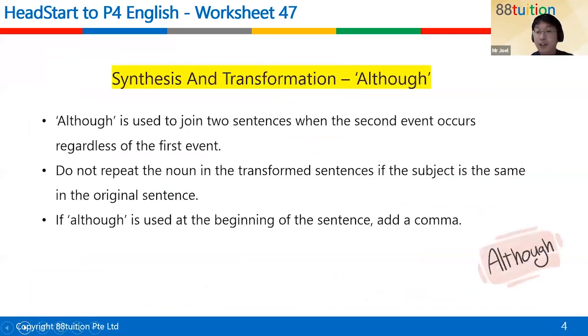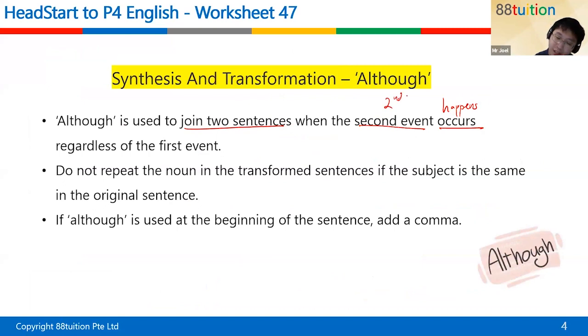Okay, so we're looking at the word although. Although actually means something will still happen, although something else doesn't happen or something else happens. It's used to join two sentences, when the second event occurs, means happens.